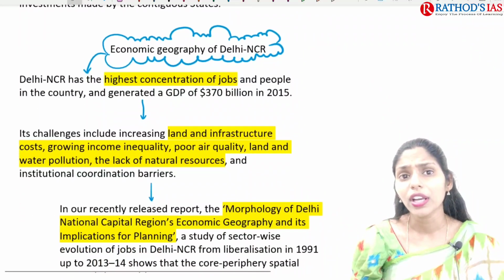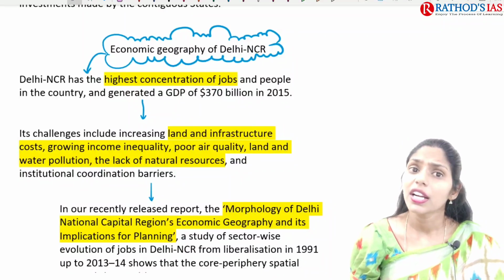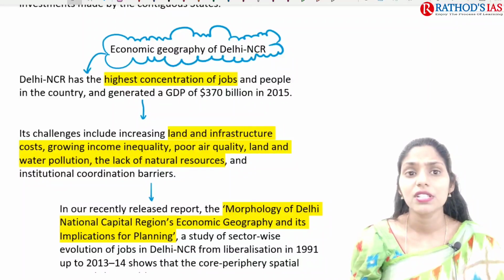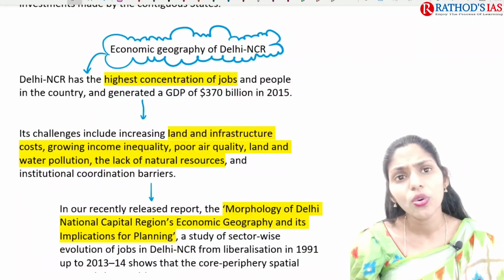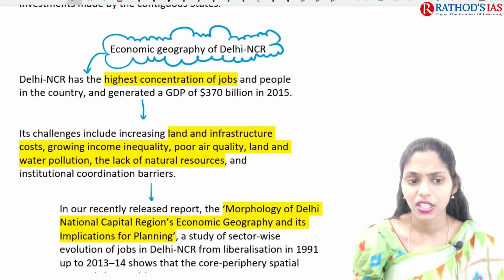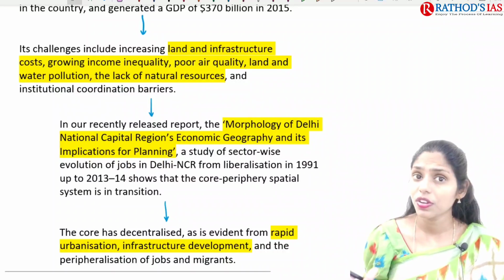We're talking about the economic geography of the Delhi National Capital Territory region. Here Delhi NCR has the highest concentration of jobs as well as people in the country, and it generated $370 billion in 2015. And if you're talking about the challenges faced, it is facing many challenges.